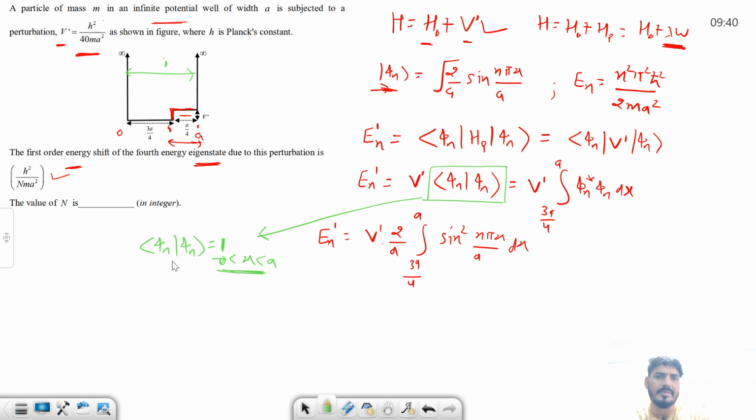You use this for normalization too, right? If I ask you what is this phi n when the limit of x is from 0 to a/2, can I say this is nothing but the probability in half of the region? So this probability is nothing but 1/2.